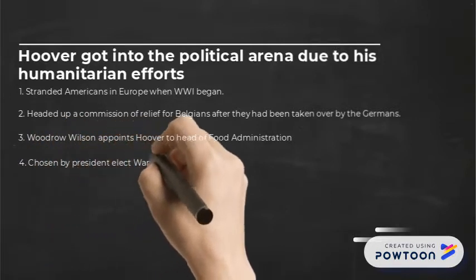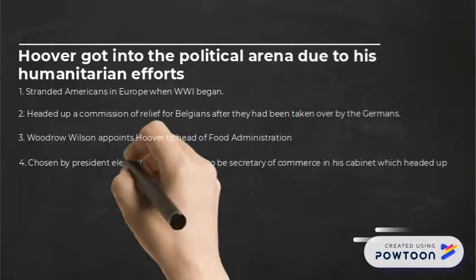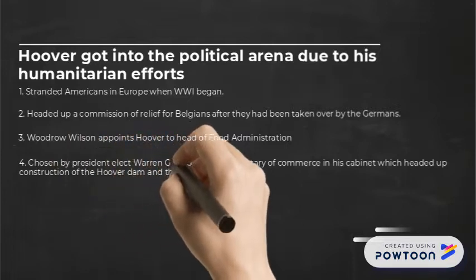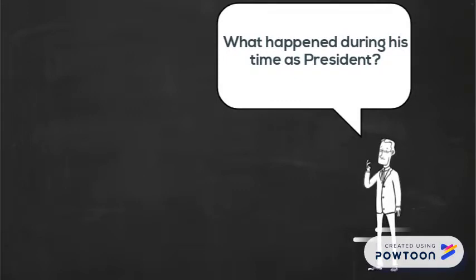In 1921, he was chosen by President-elect Warren G. Harding to serve as a Secretary of Commerce in his cabinet. As Secretary of Commerce, he headed efforts that led to the construction of the Hoover Dam and the St. Lawrence Seaway. What happened during his time as president?